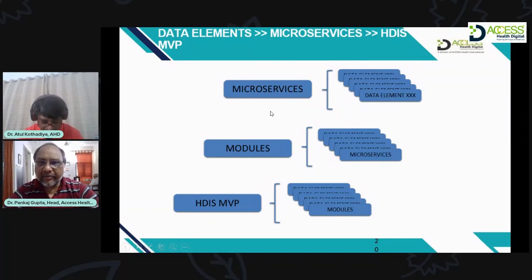So as Dr. Atul said, you don't have to bring down the entire system, you just have to change a little bit, and then it will be able to make the change.